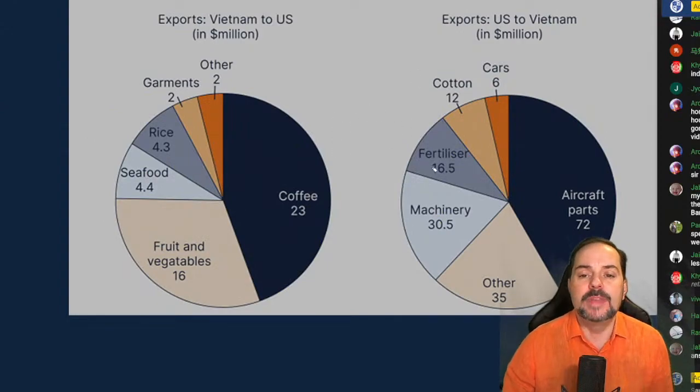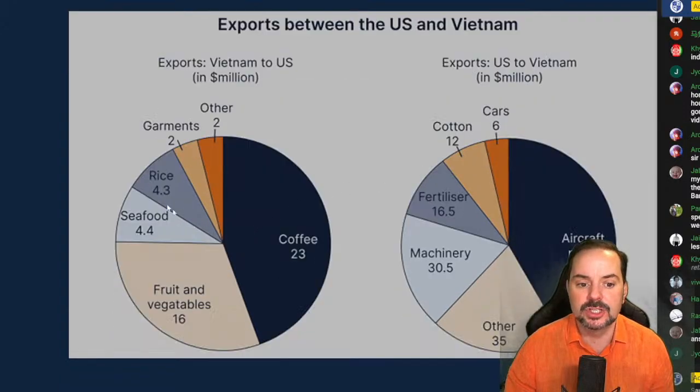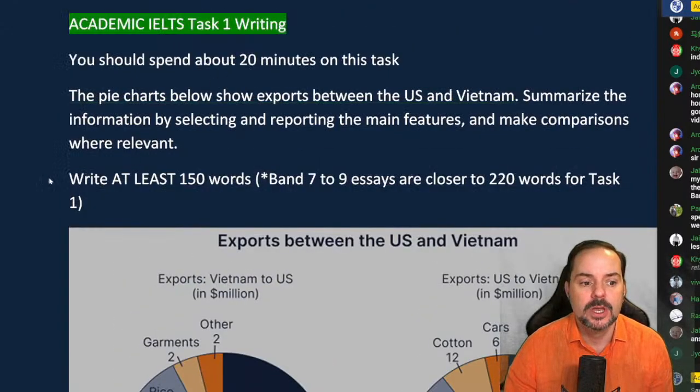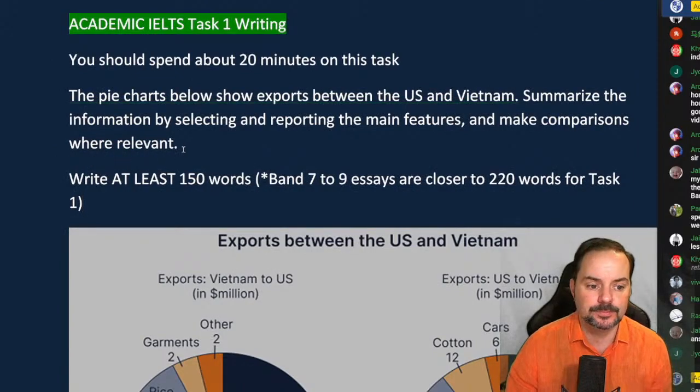Okay, so that's all I want to do. Again, just to reiterate, I pay attention to the titles. Titles are very, very important. The titles of each of the pies as well, and then just the main features for the overview. So now I'm ready to write the introduction.